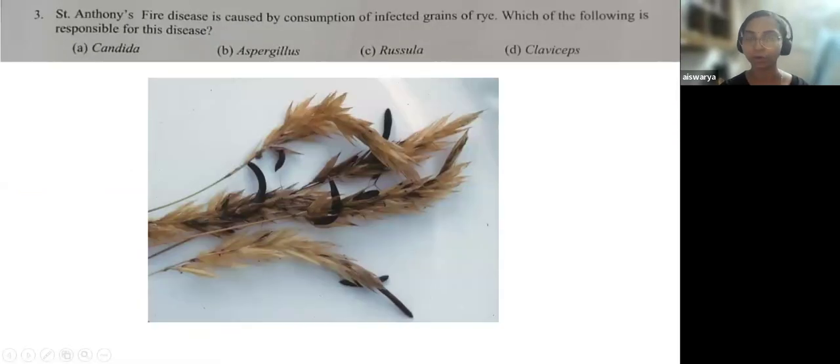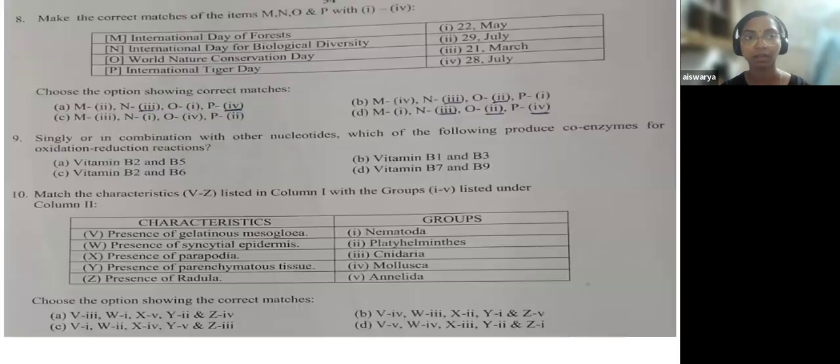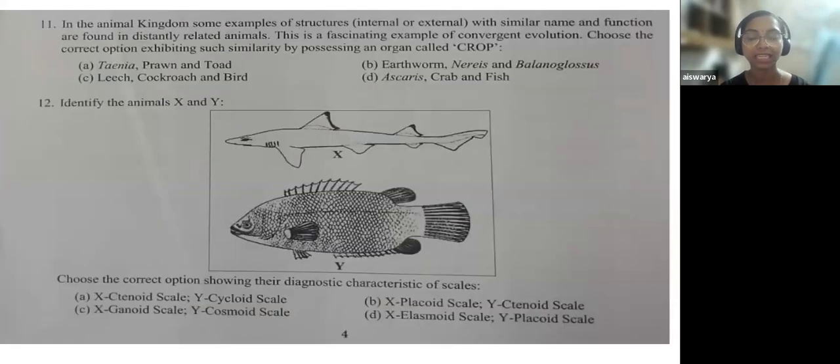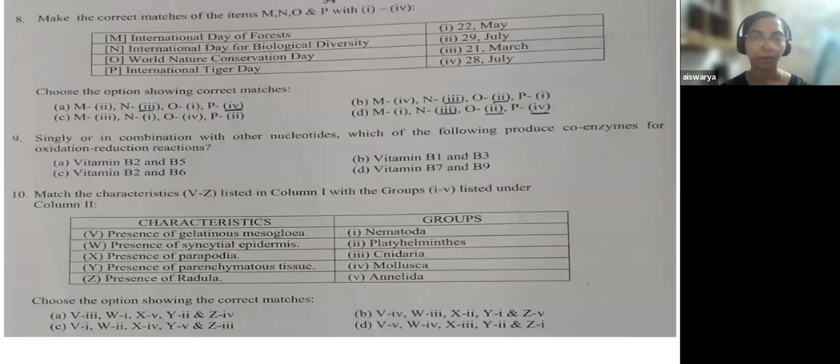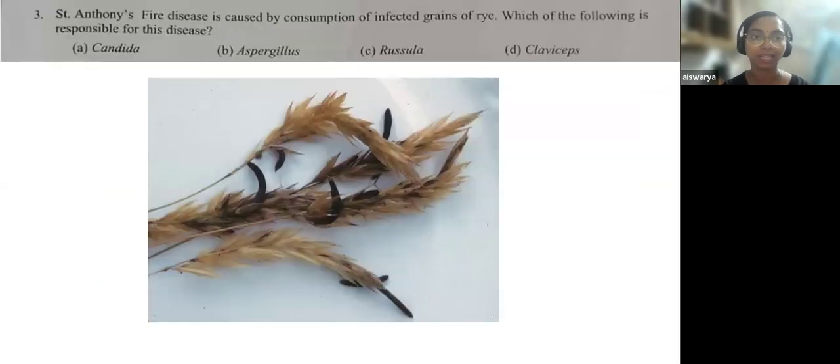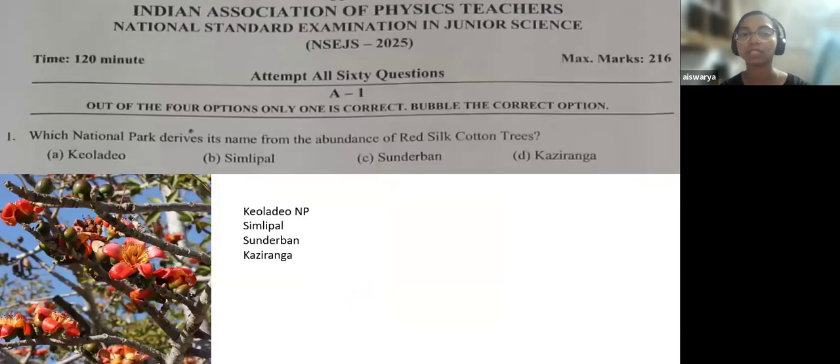When you look at the number of questions asked from the biology part, almost 16 questions were asked purely from the biology part. So let's see those 16 questions, of which only one option is correct. This is part one.